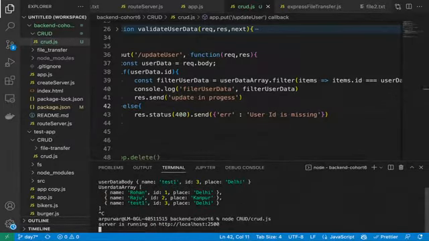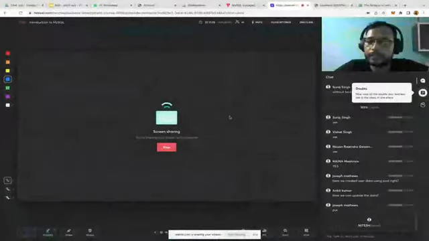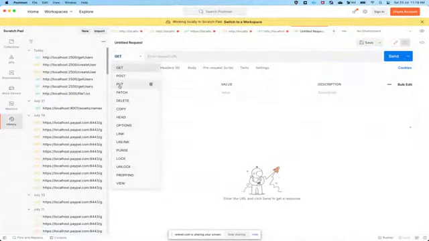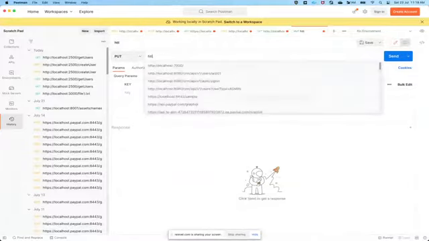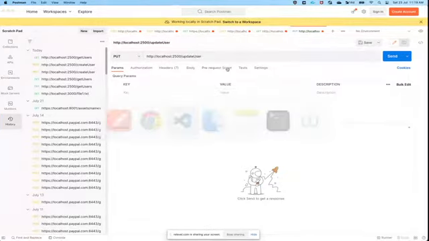Okay. Let's run it. So we are now calling the put method, correct? Let's create another API, name it put, and write the same thing: http://localhost:2500/updateuser. Update user is there, correct? That's what we have provided.